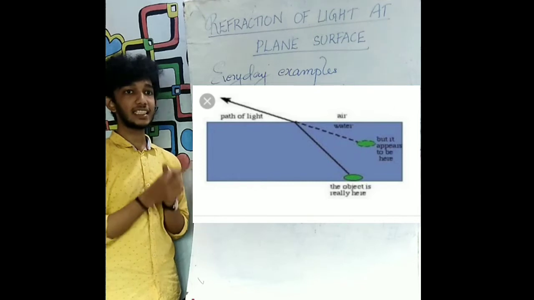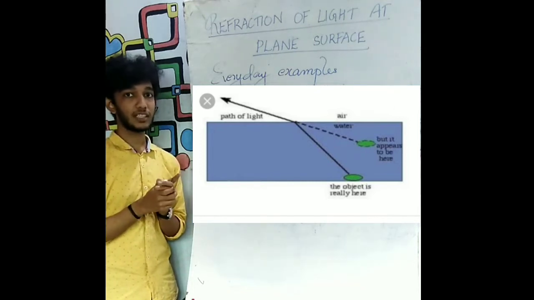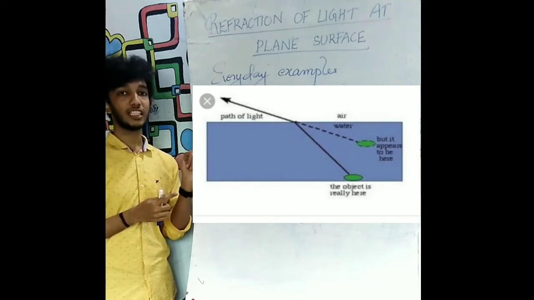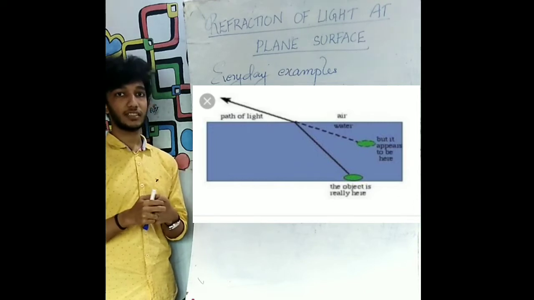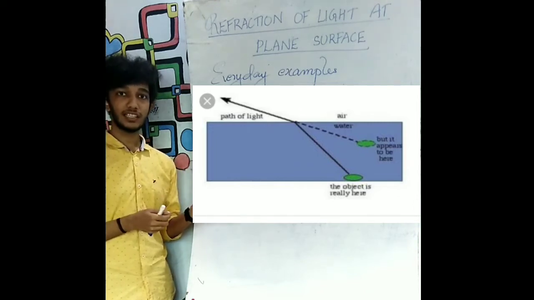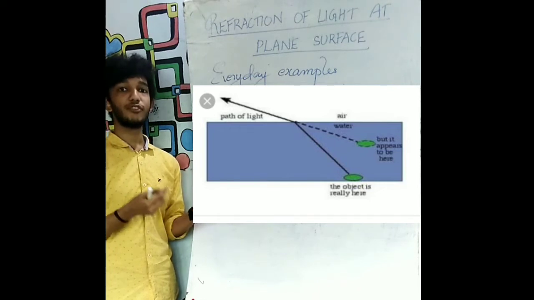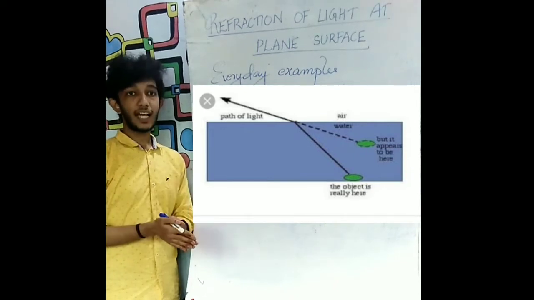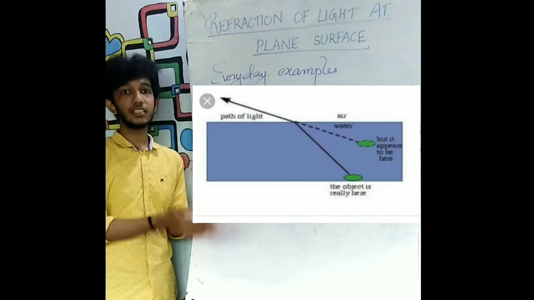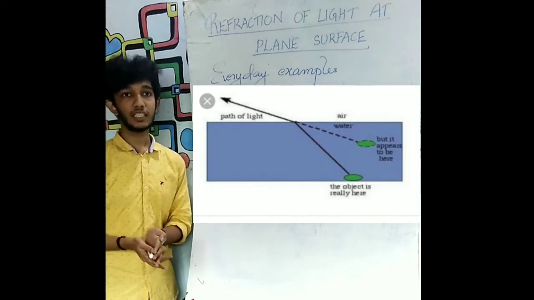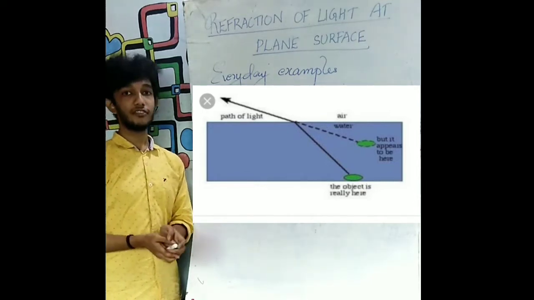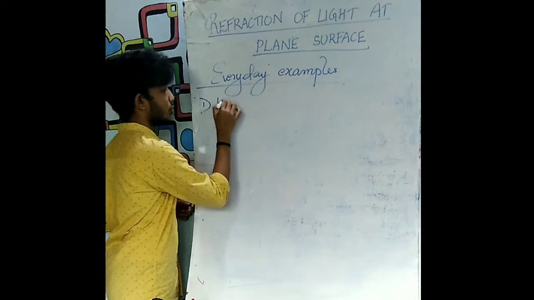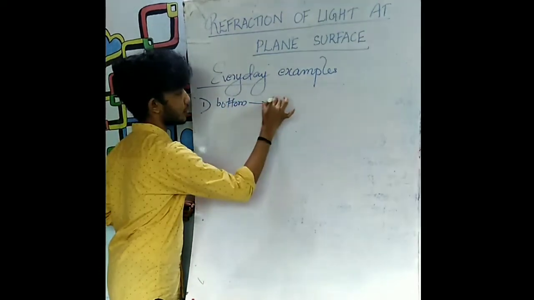On extending this refracted ray backwards, it appears to meet at another point. See the height where the object is now lying. That is the apparent object. The actual object is at the bottom of the tank or the pool containing water. So for the observer, for us, when we look from the top of the pond or the tank, we will see that the bottom is raised to a certain height. This phenomenon is due to refraction of light. First example: the bottom of a pool or a tank appears to be raised.